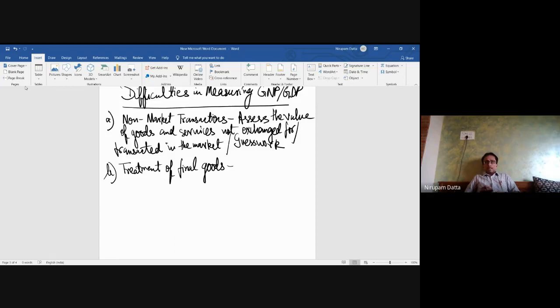Whereas the part of the rice which is processed further into rice noodles will not be considered a final good or product, but an intermediate good or product. So when we are using the value added method, we will exclude the value of that component of rice which has gone into the processing of rice noodles.